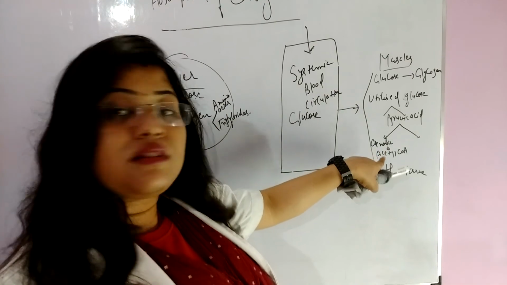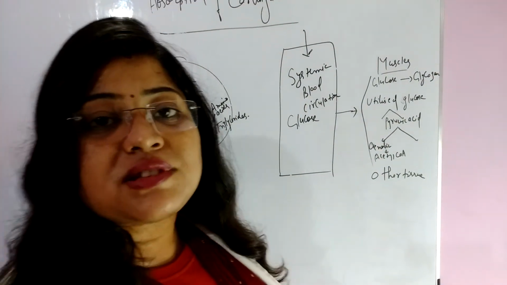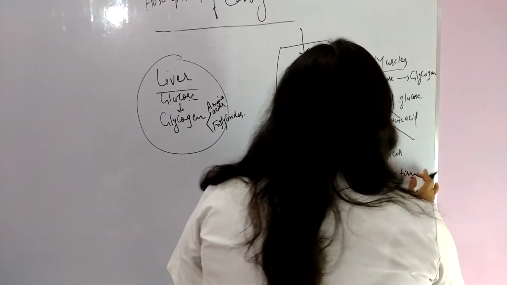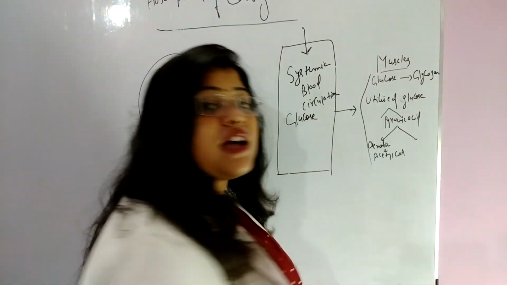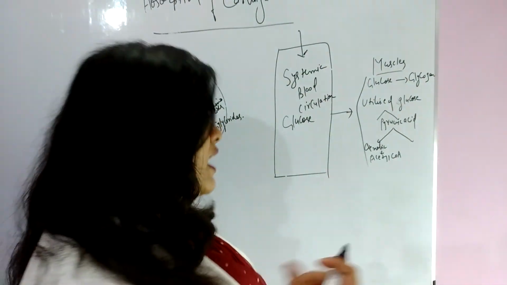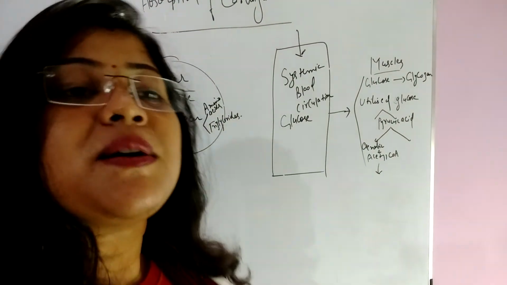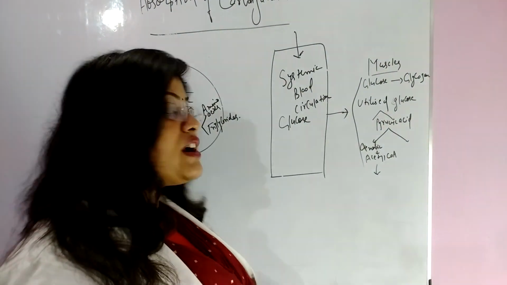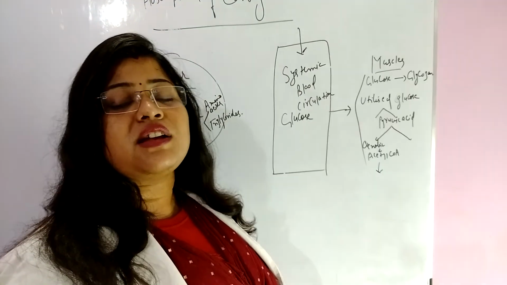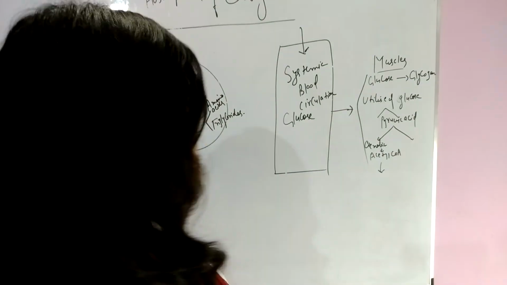Pyruvic acid in aerobic conditions converts into acetyl coenzyme A through various enzymatic actions, and this acetyl coenzyme A becomes the precursor of Krebs cycle, or acts as an initiator of Krebs cycle.